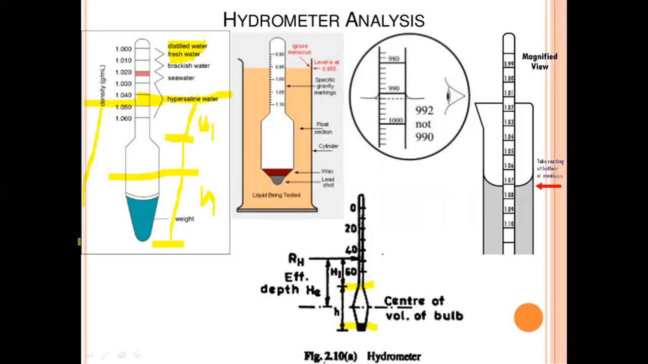Next, same as, taking total distance is the H. This depth is the effective depth, and it is the force RH, reading of the height.